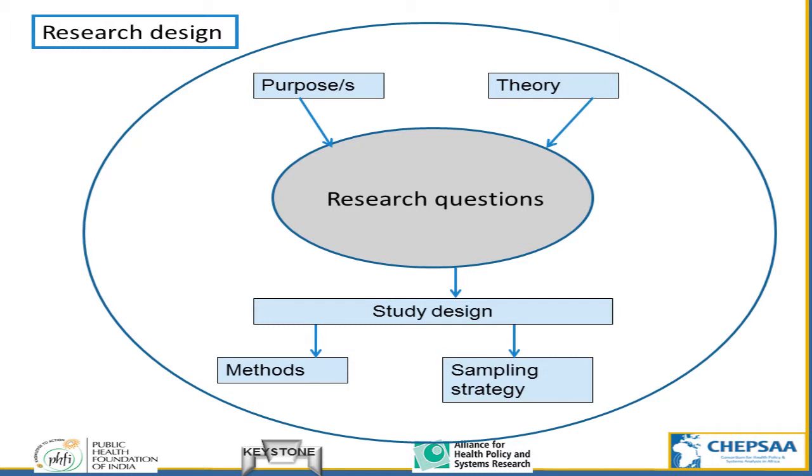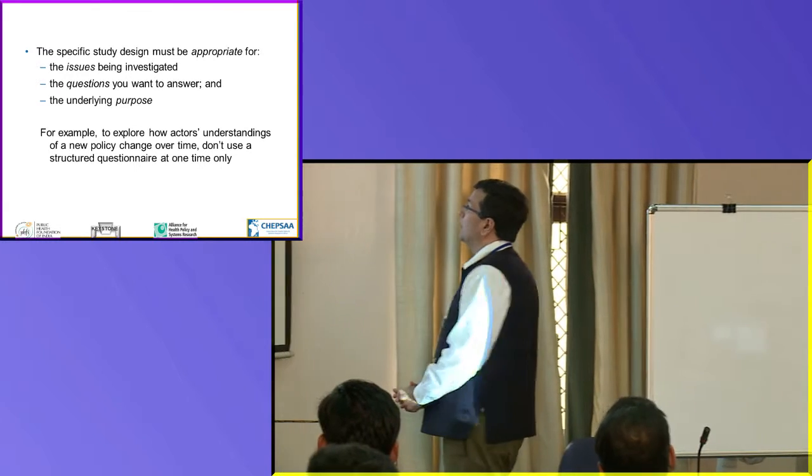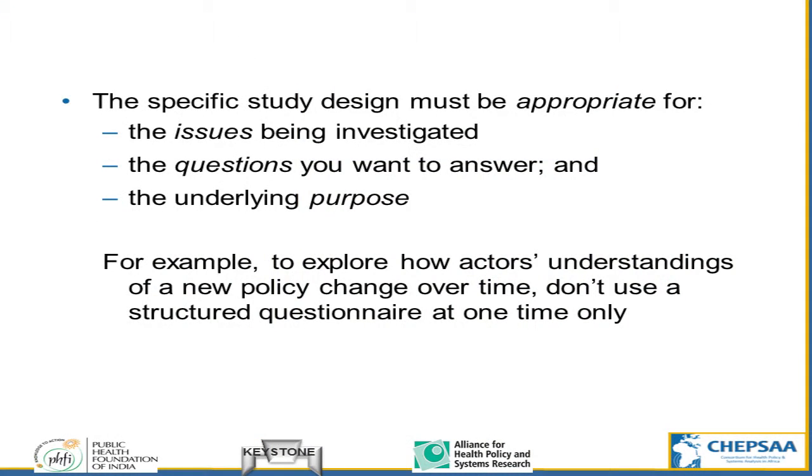Okay, research design. We know that we identify a purpose, a question, a topic area, and that contributes to your question. In addition, theory may also contribute to your question, maybe a theoretical basis for why you evolve a particular question. Okay. So design comes after the question. It must be appropriate to the issues being investigated, to the questions you want to answer, and to the underlying purpose.